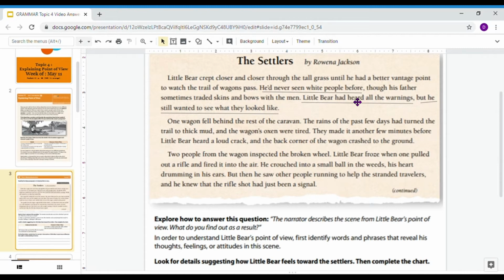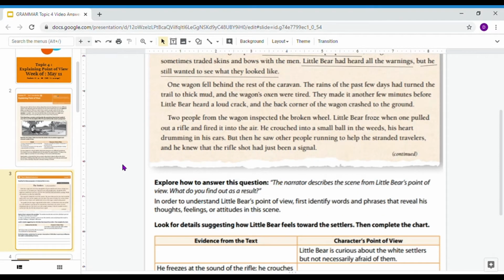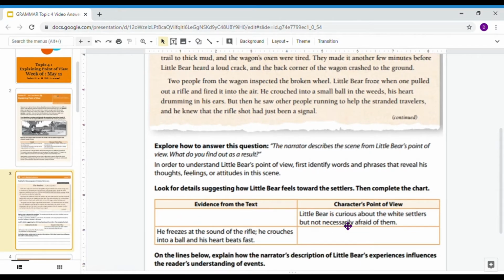Little Bear had heard all the warnings about those people, but he still wanted to see what they looked like. So those are some important details in that first paragraph that are helping me understand how Little Bear feels about the white settlers, even though they don't necessarily say that. These words are telling me that he's very curious about them, but he's not quite afraid of them. And that's kind of what they've got right here written as his point of view.